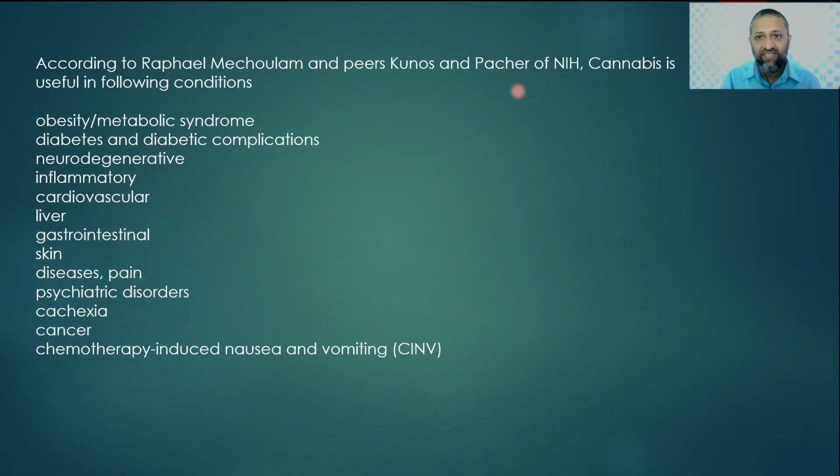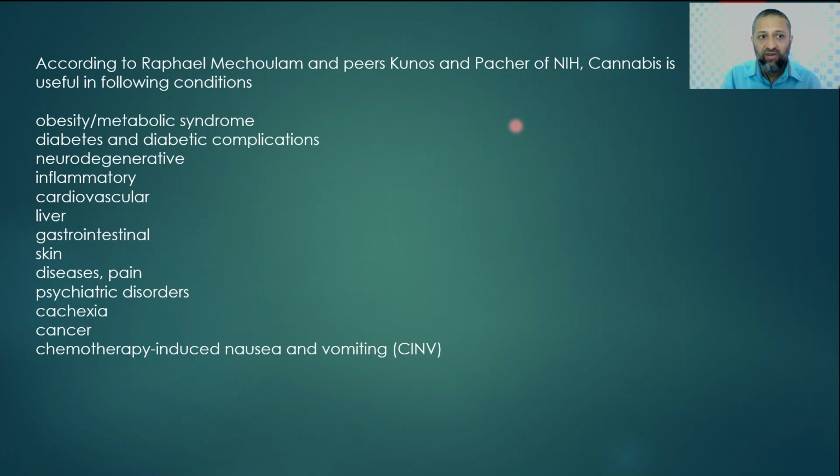Now, what are the clinical uses that we can have by modulating the endocannabinoid system? According to Raphael Mechoulam and Kunos and Pacher of the National Institutes of Health, cannabis is useful in the following conditions. It is useful in obesity as well as metabolic syndrome. It is useful in diabetes and diabetic complications like neuropathy, retinopathy, and even nephropathy.